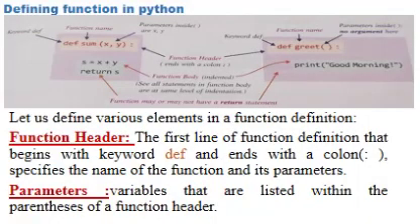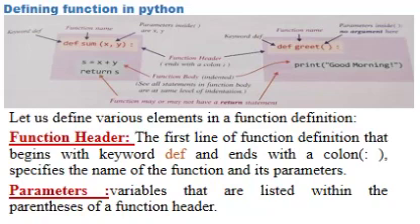To define a function in Python, we write def, then the function name. Here the function name is sum, bracket, x comma y. x, y are the parameters. So the complete line is known as the function header. The first line of the function definition, which begins with the keyword def and ends with a colon, and specifies the name of the function and its parameters, is known as the function header.